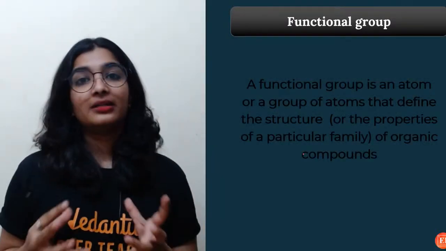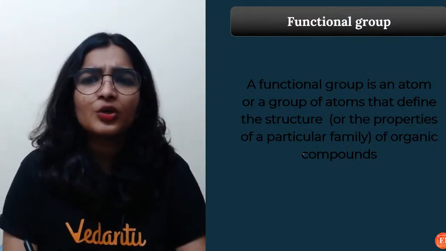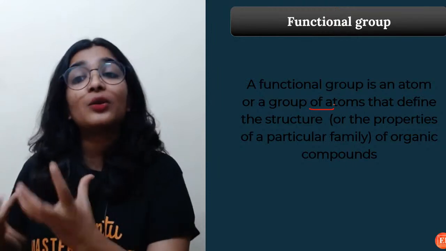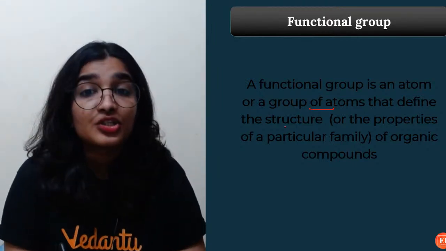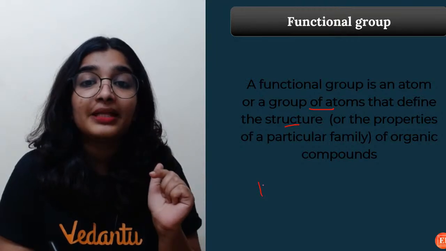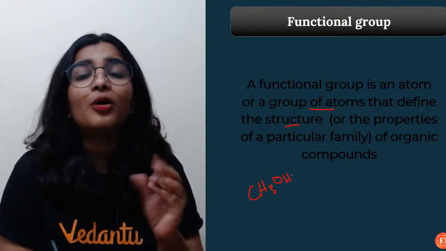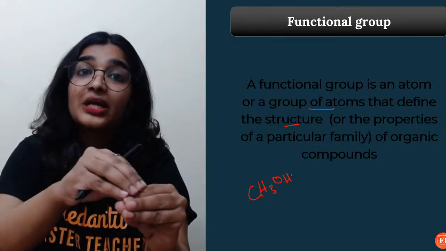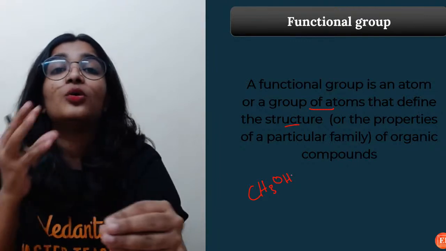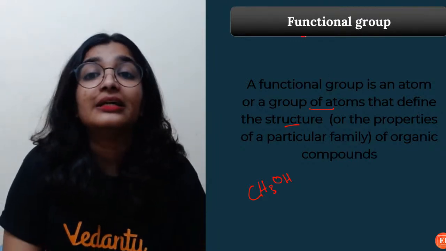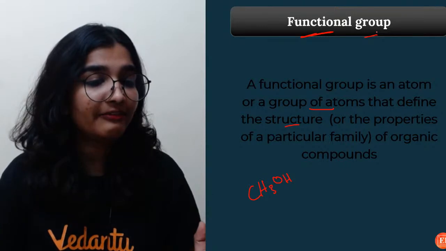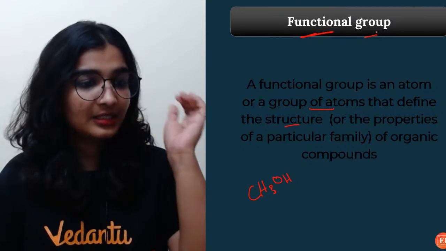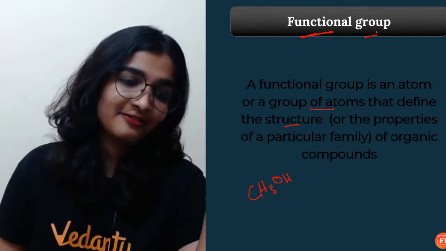So how can you define a functional group? A functional group is an atom, or a group of atoms, generally heteroatoms, that defines the structure. For example, methanol has certain chemical properties, or alkene undergoes addition reaction. Why? That is because of the presence of those particular atoms or group of atoms. So that is the reason it is called a functional group. Understood, everyone? Yes, alcohol is a functional group, dear.